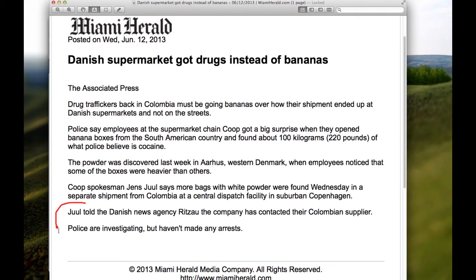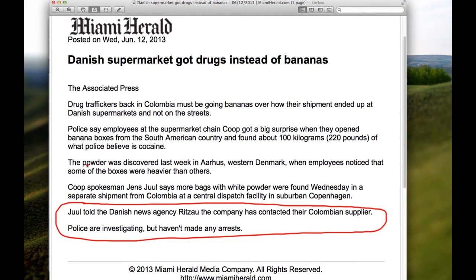Now these last 2 sentences here, I would consider them to be background. So the difference between background and dispensable detail is this. Dispensable detail is like the main action of the story. It's like the reason why the reporter is reporting the story. It's why it's interesting. In this case, the action of the story, the main point, is these employees discovering cocaine, or what is believed to be cocaine, in what were supposed to be boxes of bananas, right?